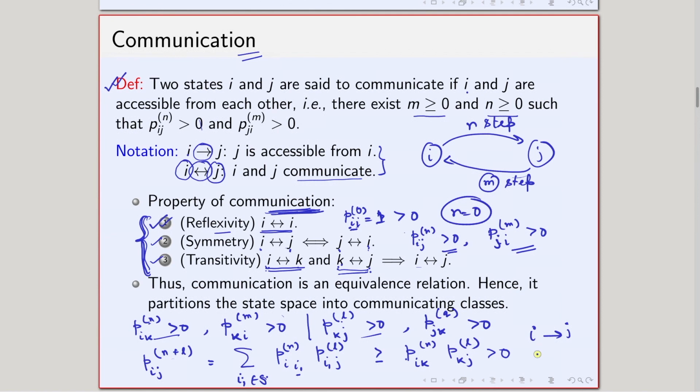Similarly, we can show that i is accessible from j, by finding out that P j i in m plus q steps. In the same manner I will do it and we can show that this quantity is strictly greater than 0, and that shows that i is accessible from j. So j is accessible from i and i is accessible from j, that shows that i and j communicate. So these are basically the three properties that are satisfied by the communication relationship, and if these three properties are satisfied by some relationship, then that relationship actually partitions the state space.